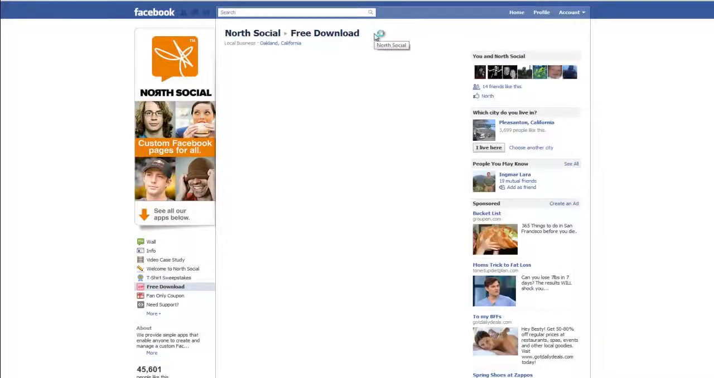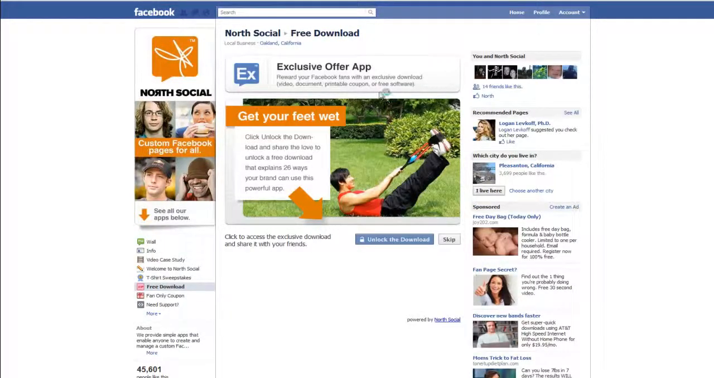So after I click like, it refreshes the page, and now it's going to show me the second panel, which is another large image here where you message to the user that they need to click this blue button to unlock the download. And what you're doing here is you're using Facebook and social word of mouth to help promote and market a promotional download. It could be a white paper, a song, a video, a book, software, games, printable coupons, images, tickets, all kinds of downloads. It supports virtually all file types.